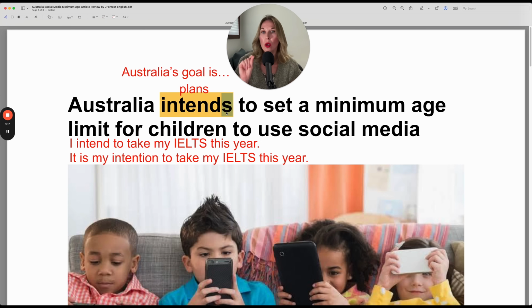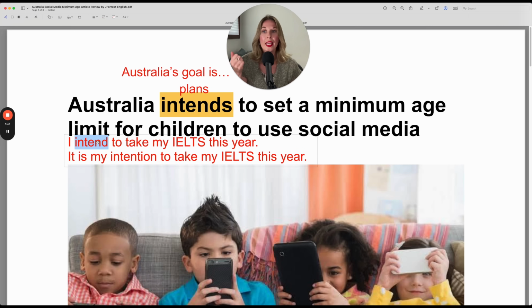Now, there's an S on intend here because it's in the present simple and Australia is the subject, it. It intends. The country intends. I intend. She intends. You could write this another way and use the word intention. What do you notice as the difference between intend and intention? If you're thinking, well, I think intend is a verb, but intention is a noun, you're correct. Or if you're thinking something about the sentence structure difference, you're correct. So intend is your verb: subject, verb, and then you use the infinitive.